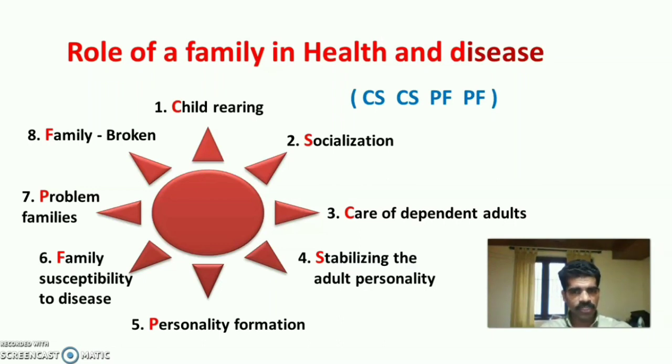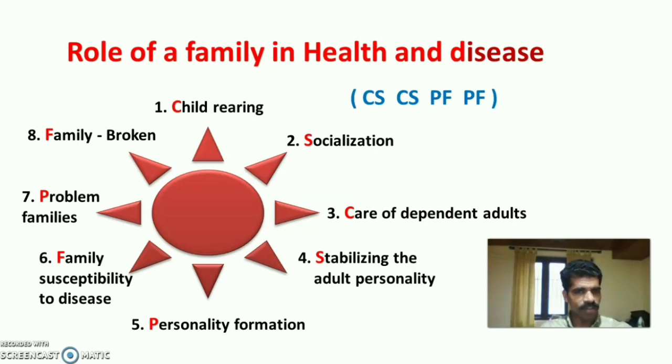Second S stands for socialization. Next, second C stands for care of dependent adults. Third S stands for stabilizing the adult personality. P stands for personality formation. F stands for family susceptibility to diseases. Second P stands for problem families. And last F stands for family broken.